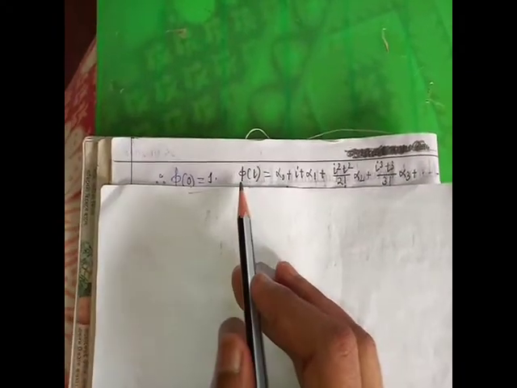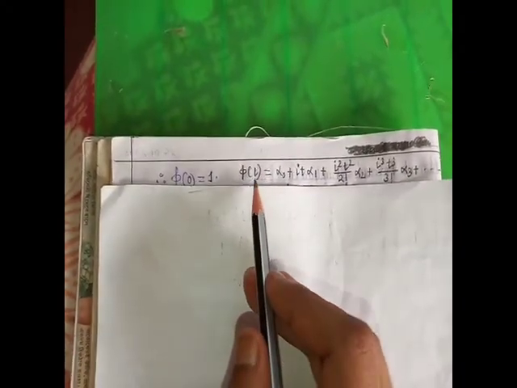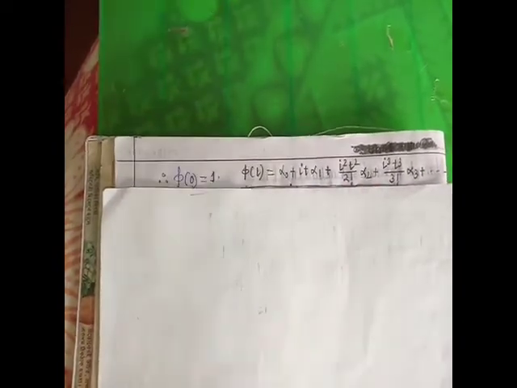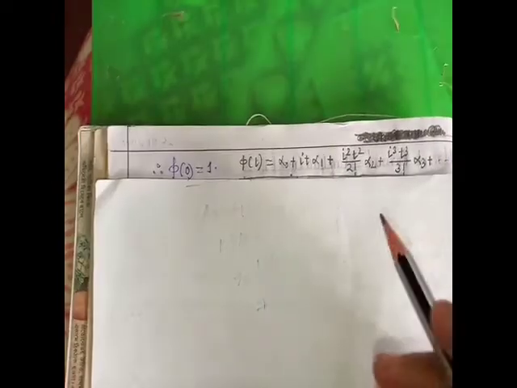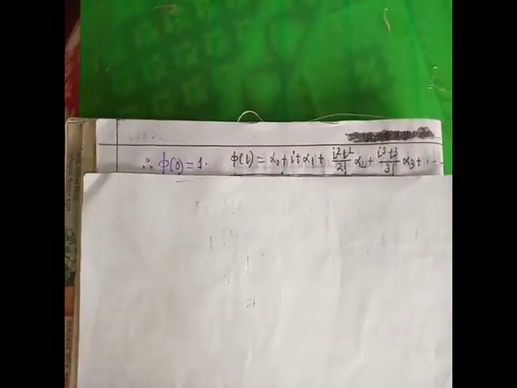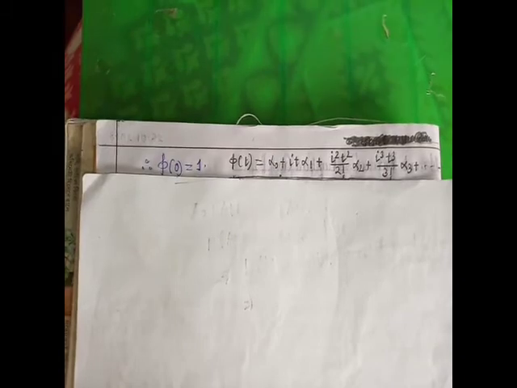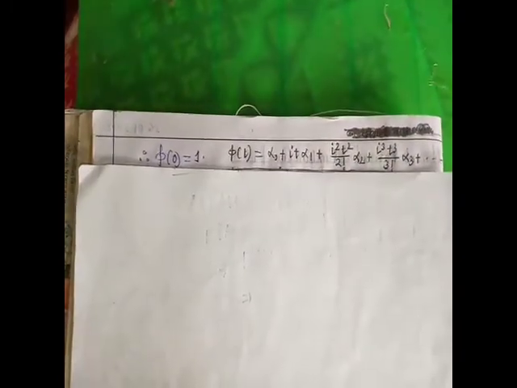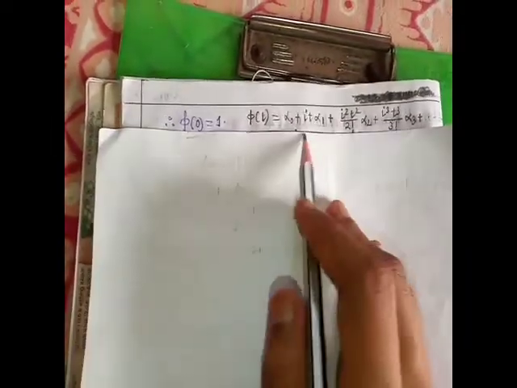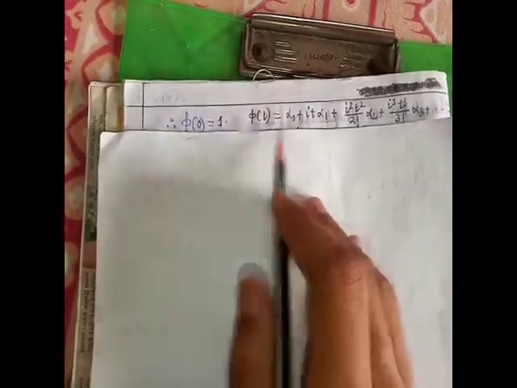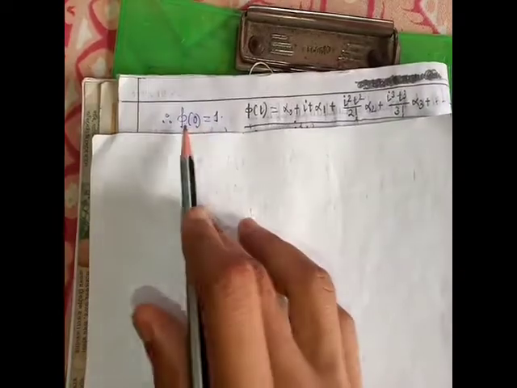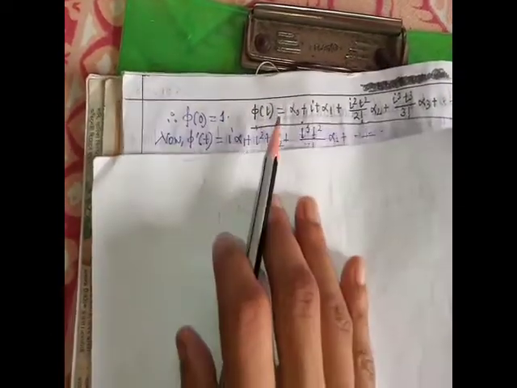So phi t is the characteristic function, where phi t is equal to alpha 0 plus it into alpha 1 plus i square t square by 2 factorial into alpha 2 plus i cube t cube by 3 factorial into alpha 3 plus dot dot dot. This is the expression of the characteristic function in terms of moment about origin. If we put t equal to 0 in this expression, we get phi of 0 equal to alpha 0. Alpha 0 means 1. So phi of 0 means 1.